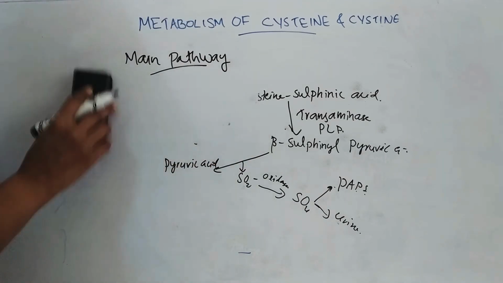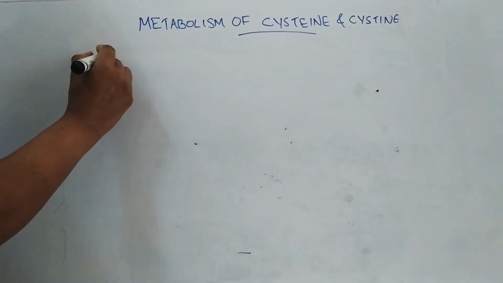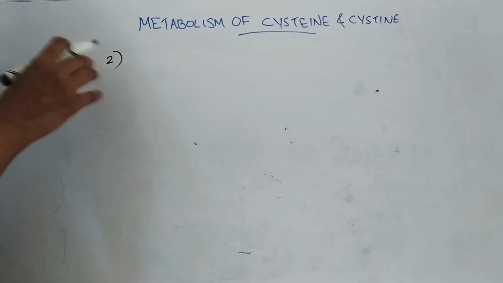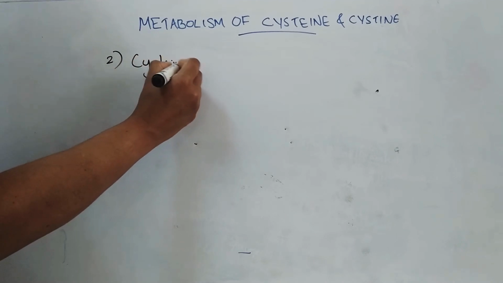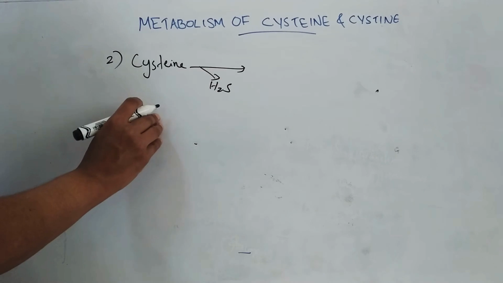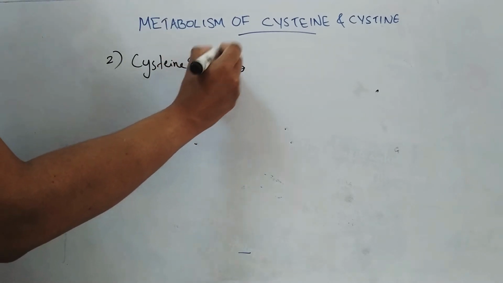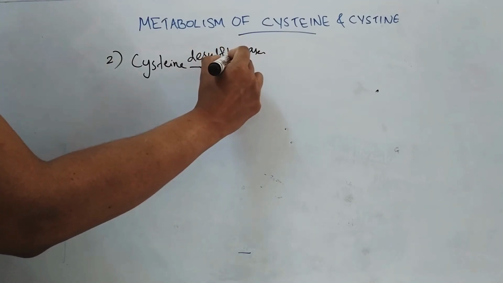Second pathway is that sulfur is removed from the cysteine first as hydrogen sulfide by the enzyme desulfhydrase, and this enzyme requires PLP.